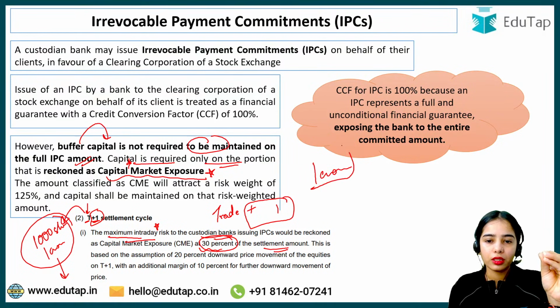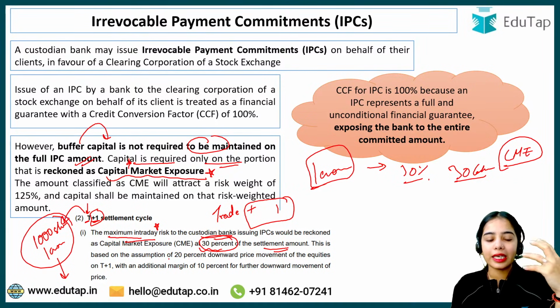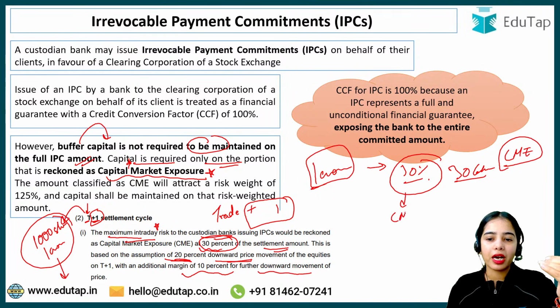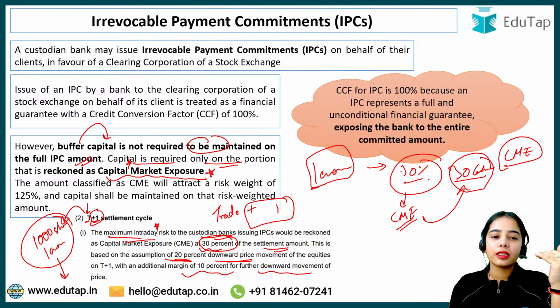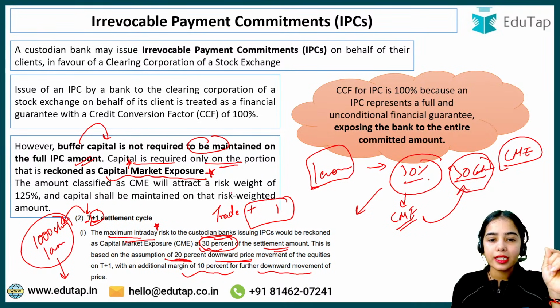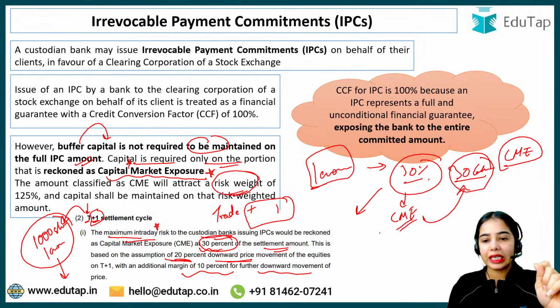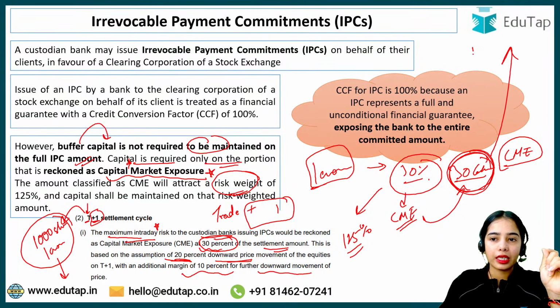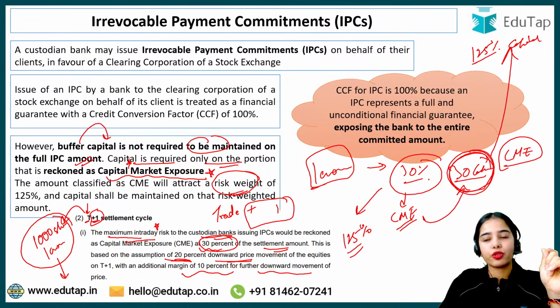So if the settlement amount is 1 crore, then 30%, that is 30 lakh, is considered the capital market exposure, because it is considered that in one day 20% is the maximum downward price movement that can happen, and 10% is the extra margin that is kept for further downward movement. So 30% is the maximum capital market exposure. Against this 30 lakh the bank has to maintain the buffer, and against this 30%, the risk weight, the capital that has to be maintained, is 125%. That means against the 30 lakhs, 125% of the capital the bank has to maintain with itself.